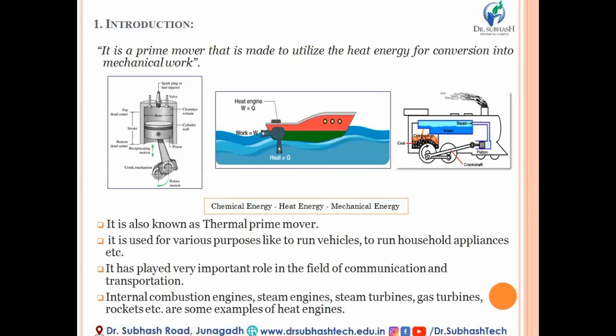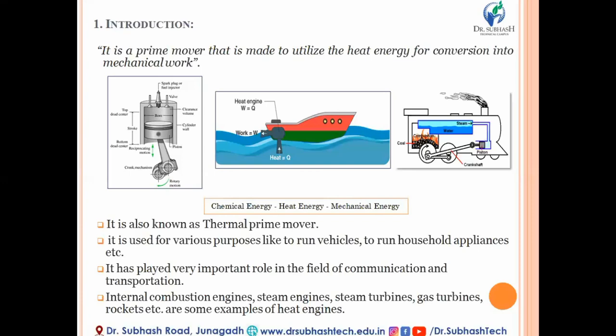A similar example you might have seen in the case of sea vehicles, that means marine vehicles. In a ship or any marine vehicle, we use an IC engine, or we can use a steam engine too. In order to propel sea vehicles, we need some external mechanical energy.